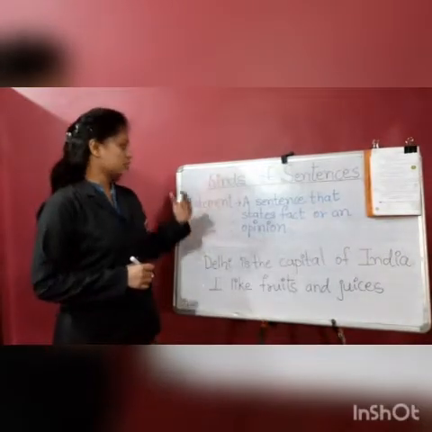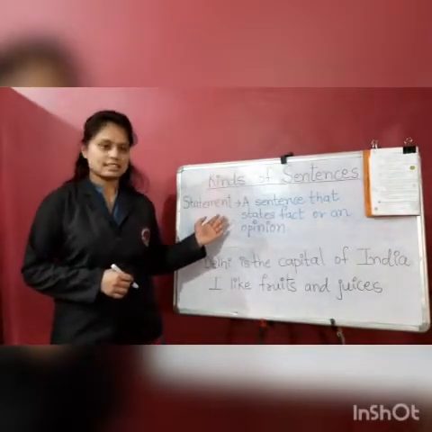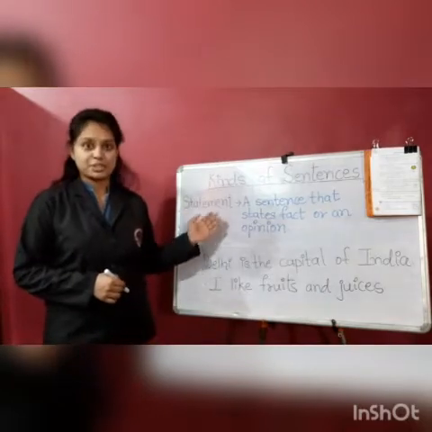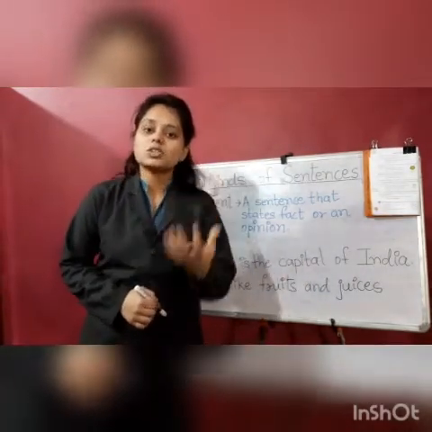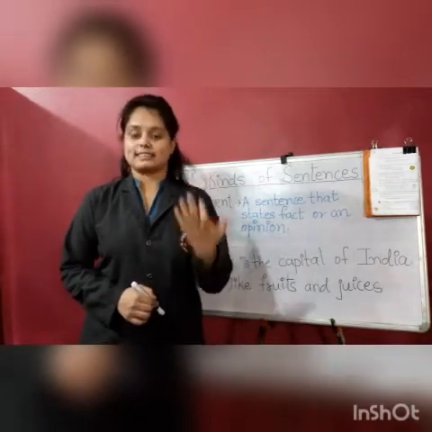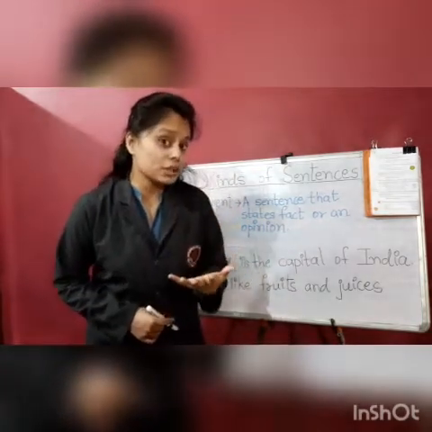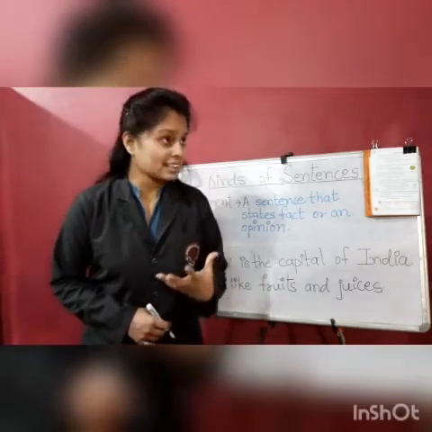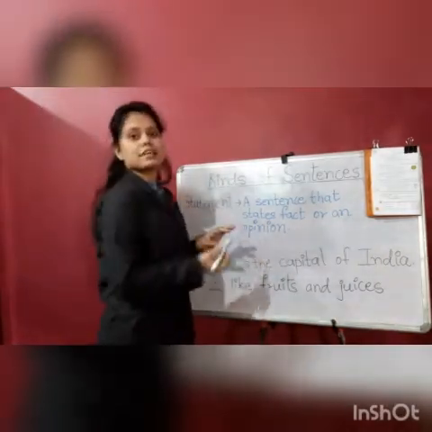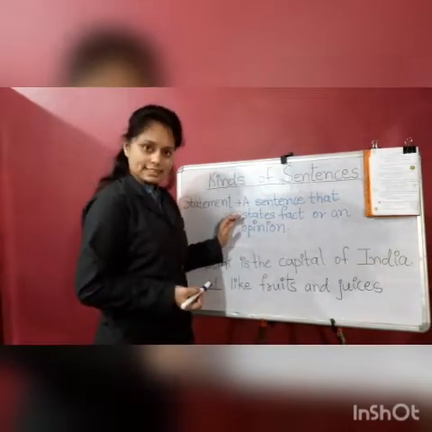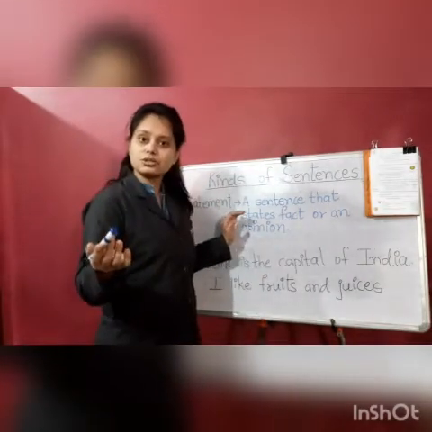Okay, children, now we will study the first kind of sentences, that is statement. As I have mentioned, statement denotes opinion and facts. What does statement denote? Opinion and facts. Okay, so here is the definition of that.